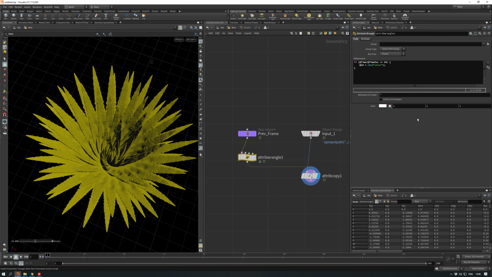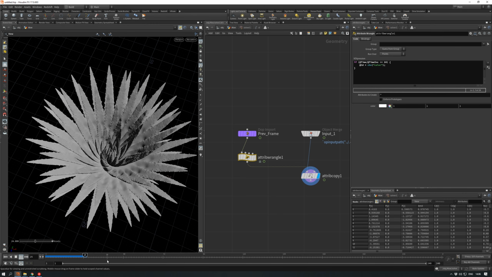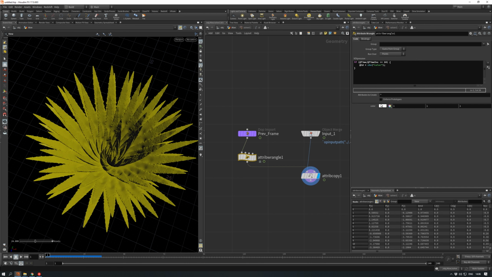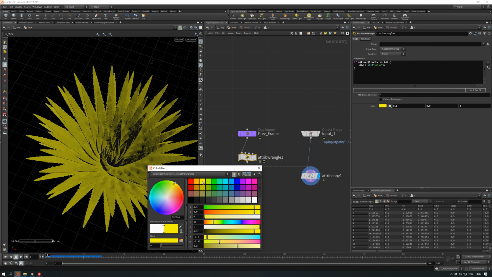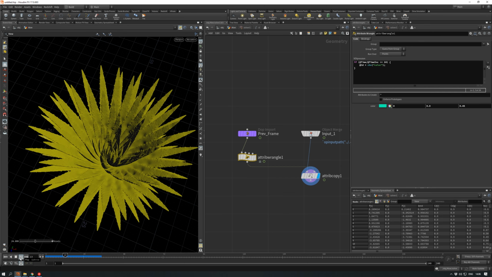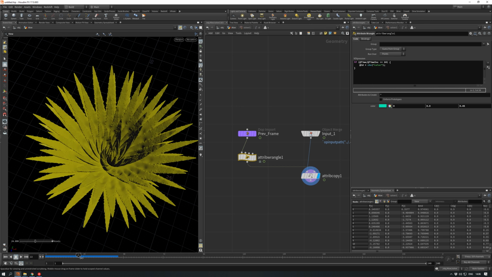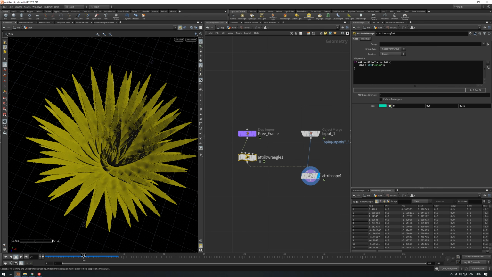Okay, now we see that we change colors instantly here, like to white. Let's choose some other color, yellow. No, not yellow. We already have yellow. Green, reds, green. Let's have green. Now we have our colors changing instantly.